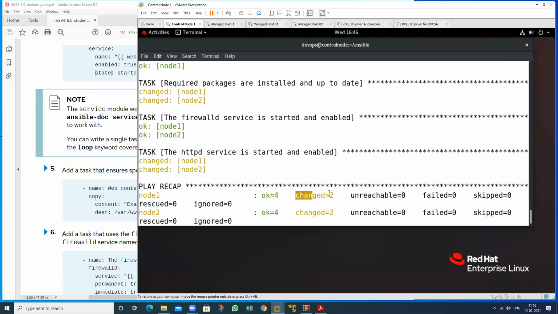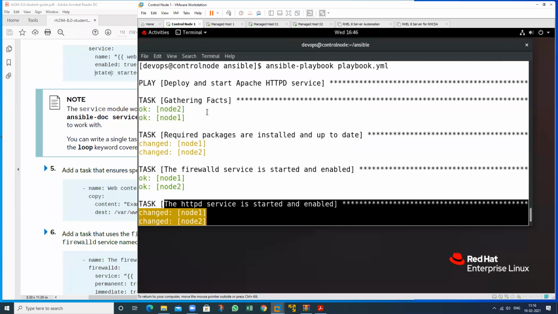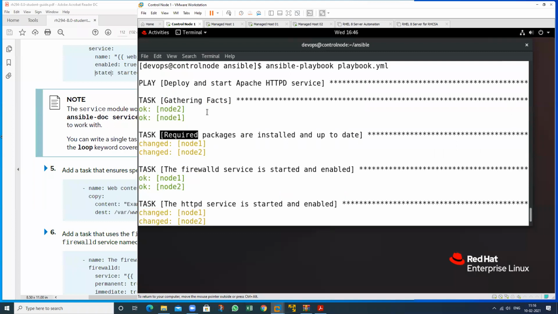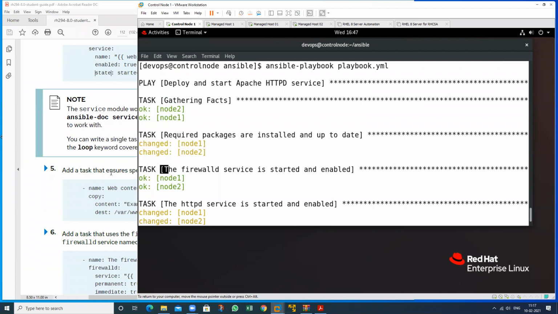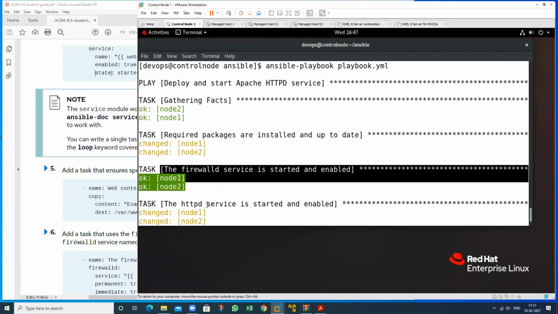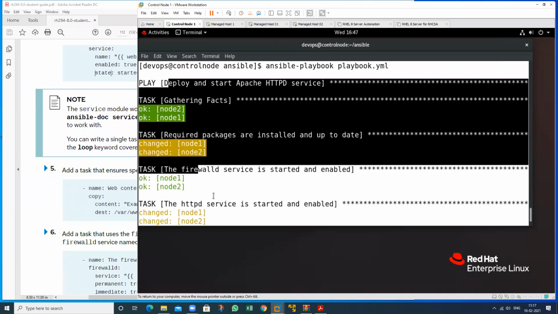So 2 changes on this machine and 2 changes on this machine: HTTP service enabled and installed. Because by default the firewalld package and firewalld service are already enabled, it does not perform that particular task. So this is about how to call that particular variable.